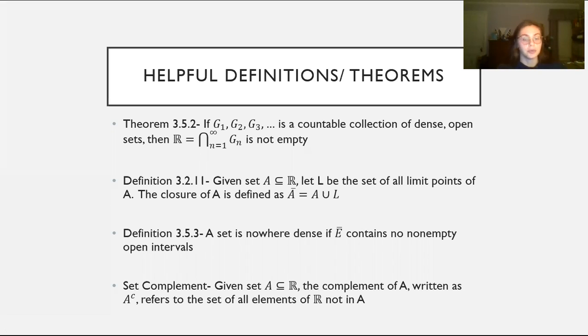Definition 3.2.11 is also from the textbook: given a set A that is a subset of the reals, we let L be the set of all limit points of A. Thus, the closure of A is defined as A bar, which is the union of A and L. Then we have definition 3.5.3, which says a set E is nowhere dense if E bar contains no non-empty open intervals.